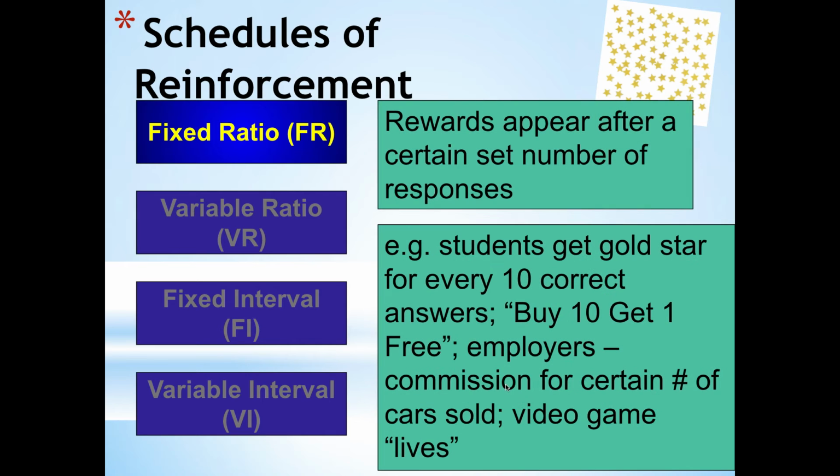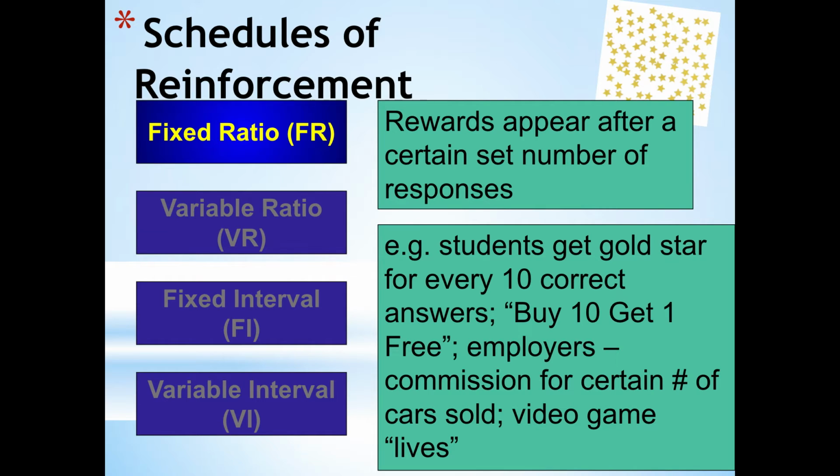So to dive into this a little bit more, on a fixed ratio schedule, rewards or reinforcement appear after a set number of responses. If a student gets a gold star for every 10 correct answers, that is fixed ratio. They know they need to get 10 questions correct in order to get the gold star. Buy 10, get 1 free. You know you have to buy 10 in order to get your reward.